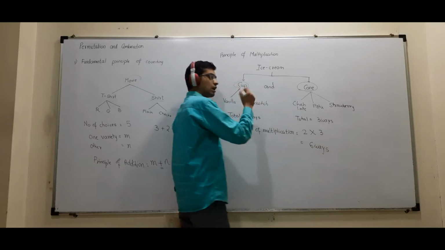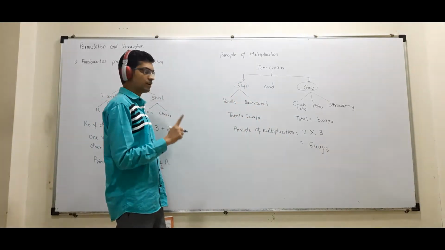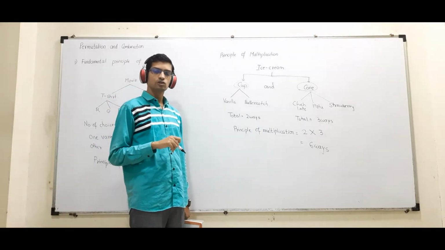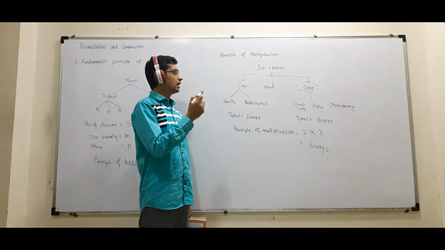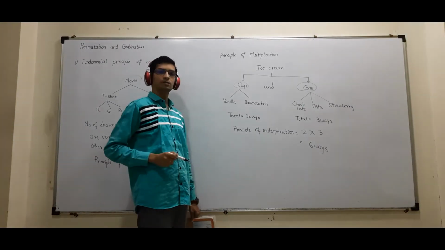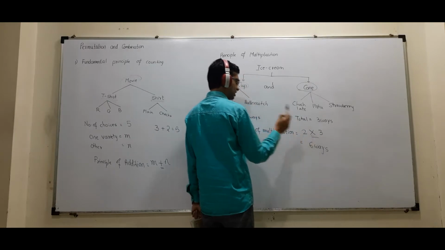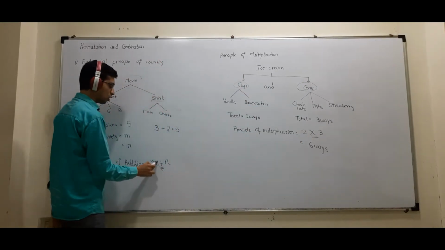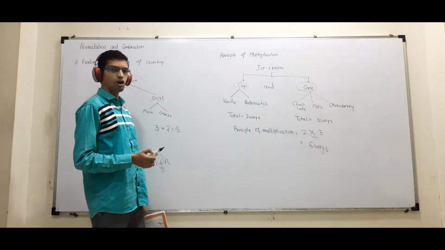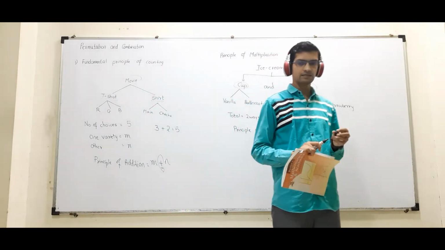I can eat cup and cone. I have 6 varieties of options, out of which one option I will choose of eating ice cream in a cup as well as a cone. This is the fundamental principle of multiplication. Yeah, and multiplication means and, and whenever you see the word or, it means a plus sign. Okay? Yes?